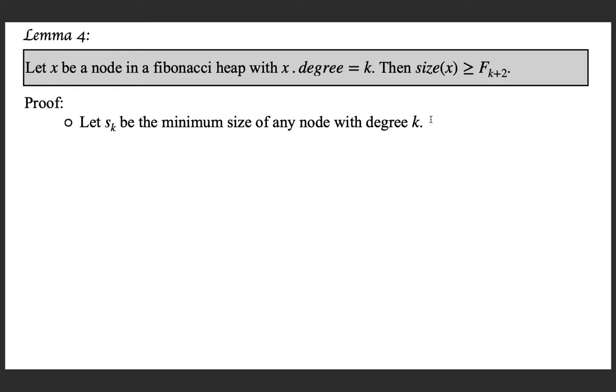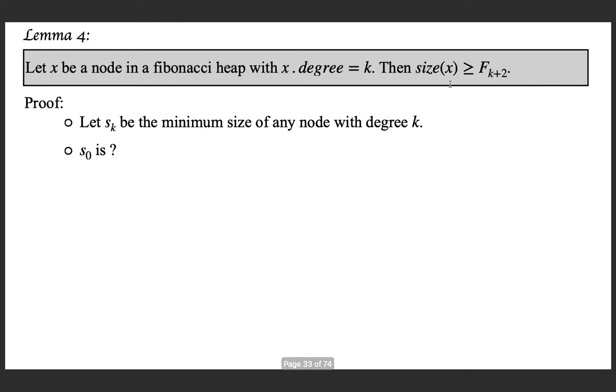The number of nodes in the tree rooted at x. So in the tree rooted at x, when x is having degree k, we say that s k should be the minimum number of nodes in the subtree rooted at x.